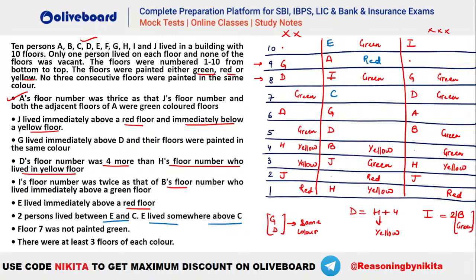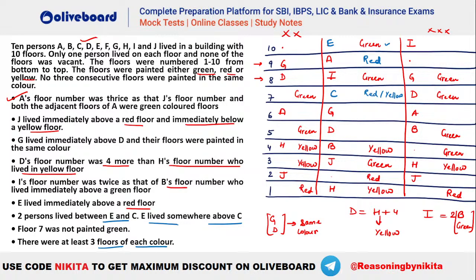Floor 7 was not green. So you can see C is not green in color, right? This cannot be green. That means this has to be either a red or a yellow, right? This is either a red or a yellow. And we know that G and D have to be of the same color. Okay, suppose, let's see how many. You can see there have to be at least 3 floors of each color. There must be 3 floors of each color. For green, how many do we have?